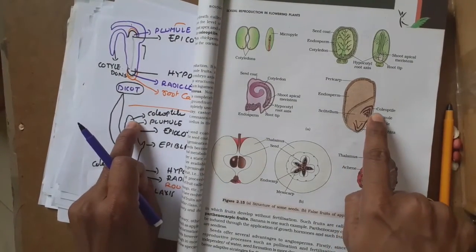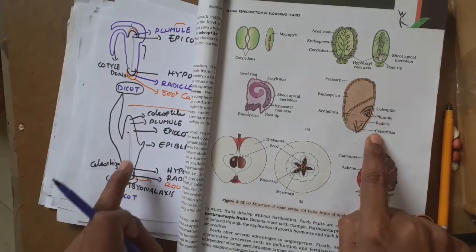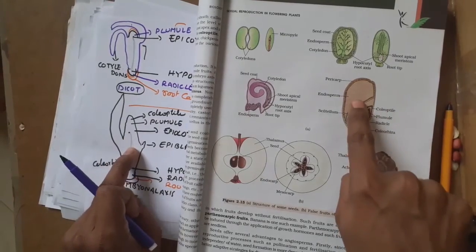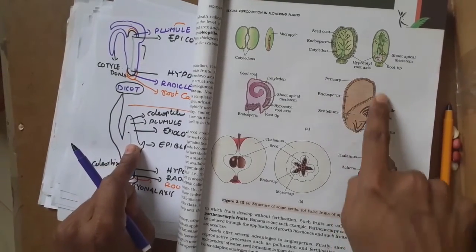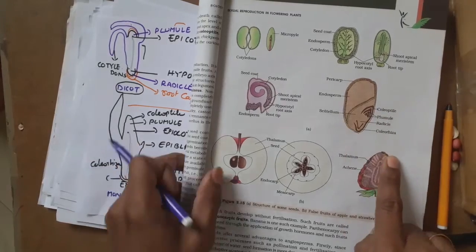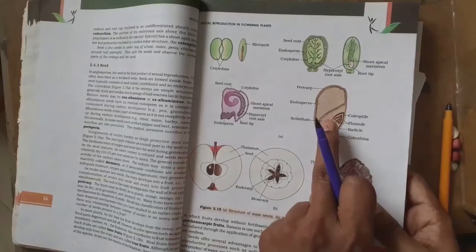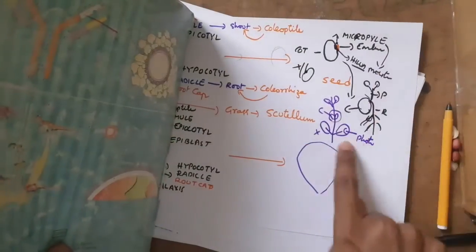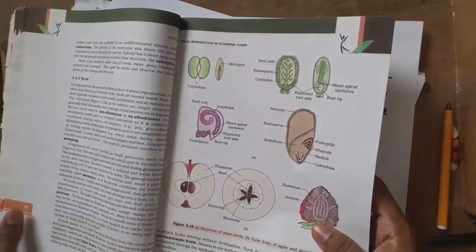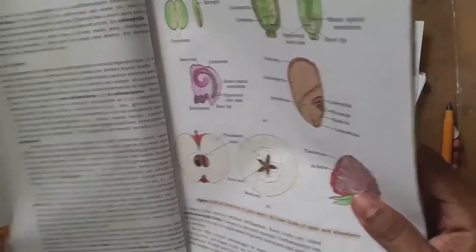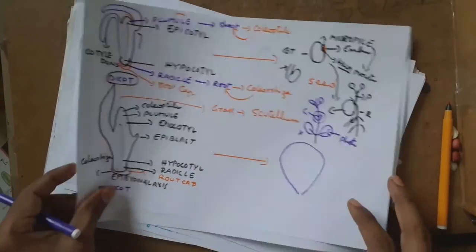The plumule, the coleoptile. What is the difference between this and this? This is a seed and this is an embryo. So you can see clearly right over here. That is the structure of the monocot seed and the dicot seed. If we move a little further, there is one specific structure we would really like to know.